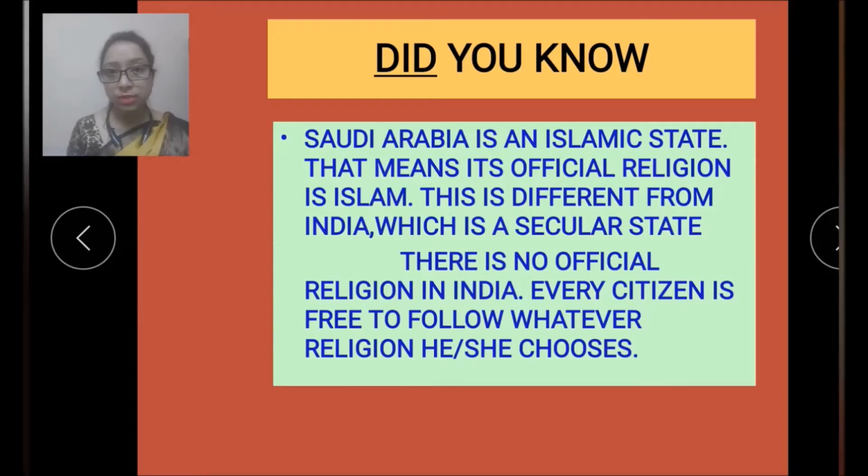Now what is the meaning of secular? There is no official religion in India. We all have different religions and we all follow different religions. There is no official religion in India like in Saudi Arabia, where Islam is the official religion. In India, every citizen is free to follow whatever religion he or she chooses. So this is the difference between India and Saudi Arabia. India is a secular state.